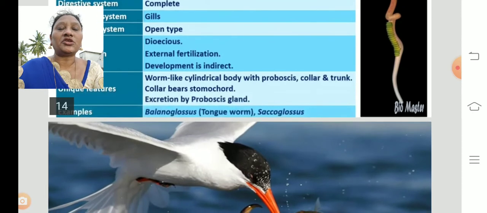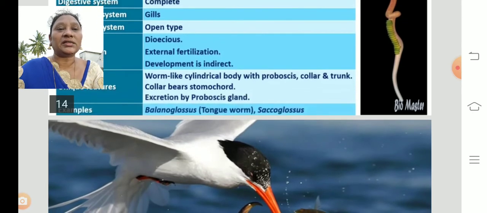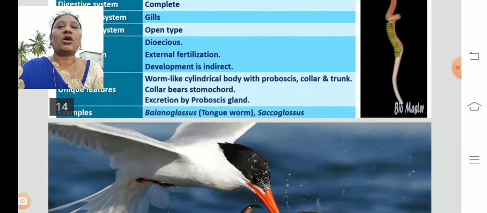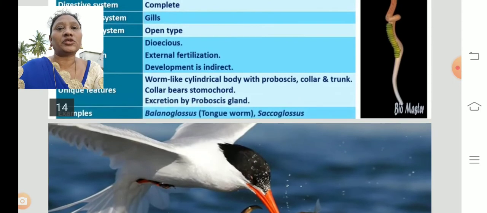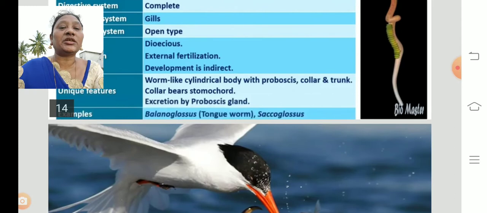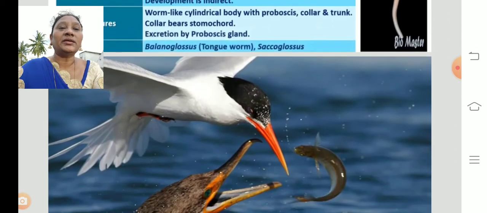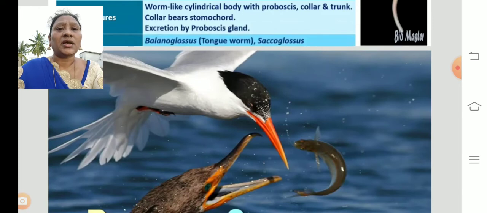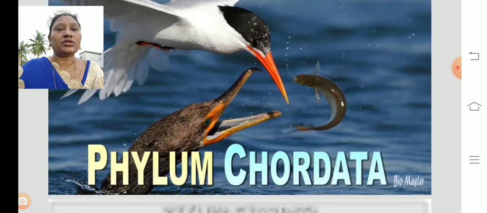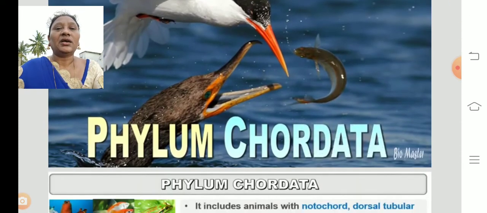Coming to the unique features, they have a cylindrical body with a proboscis, collar, and a trunk. The collar bears the stomacord, and excretion is by the proboscis gland. Examples are balanoglossus and saccoglossus. So these are the characteristics of the hemichordates or the protochordates.